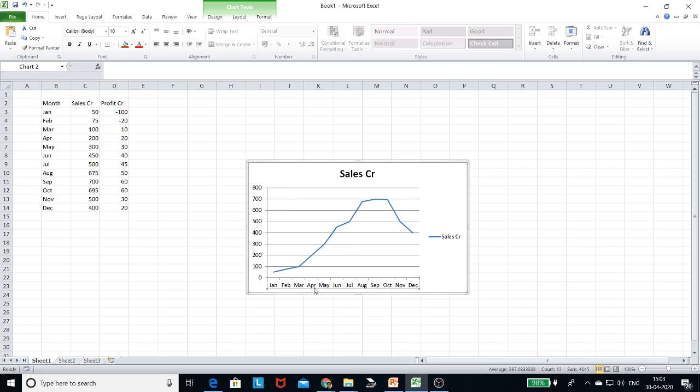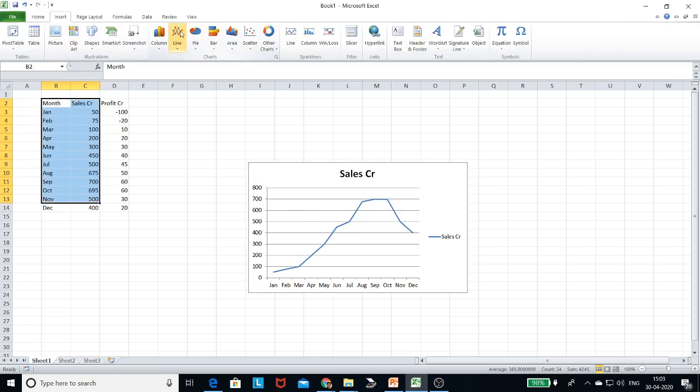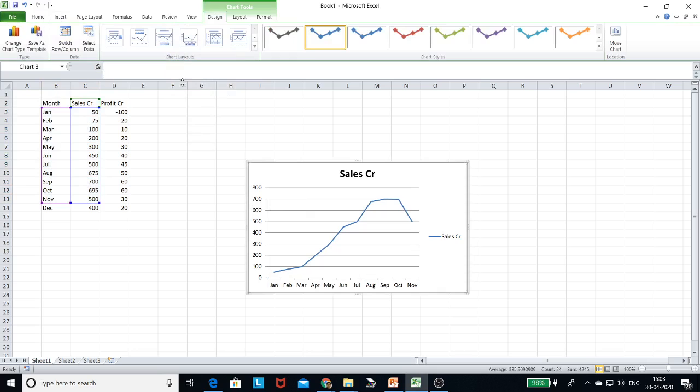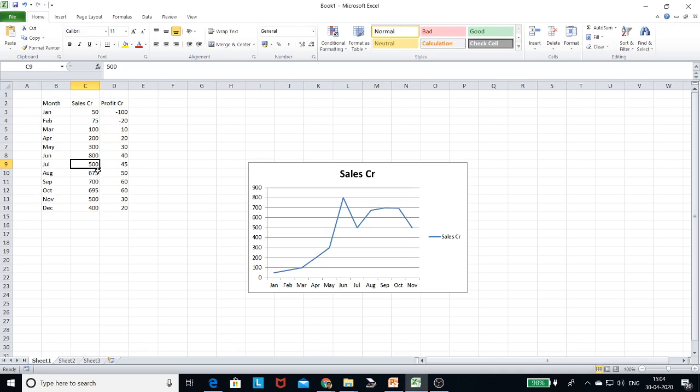So in every product life cycle, on the x-axis there is time, and on the y-axis there is sales. I insert a table, and this line chart is ready. If I change certain figures, suppose in June my figure reaches 800 surprisingly, my graph is going to change.